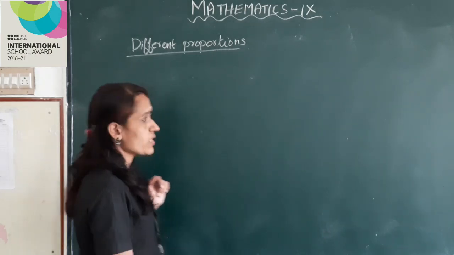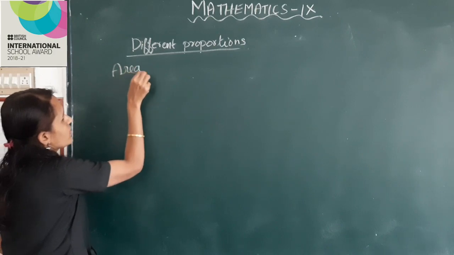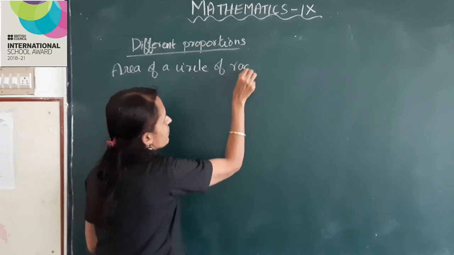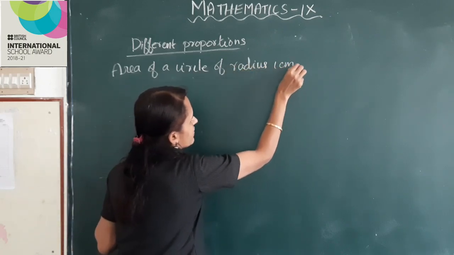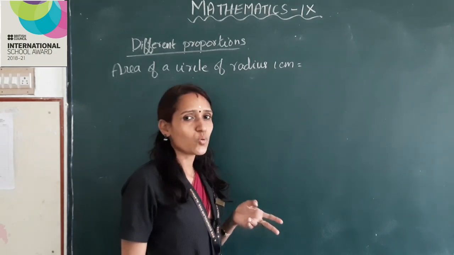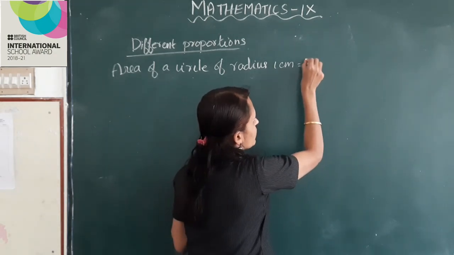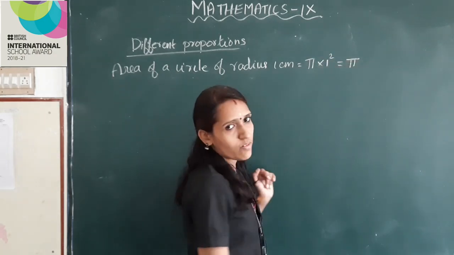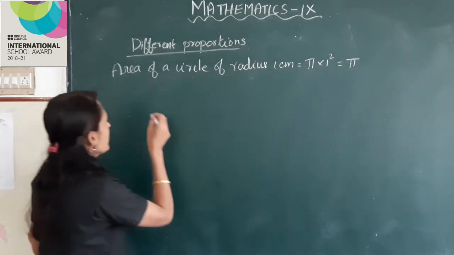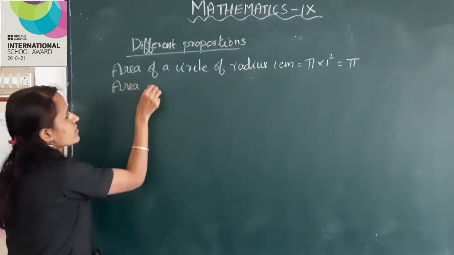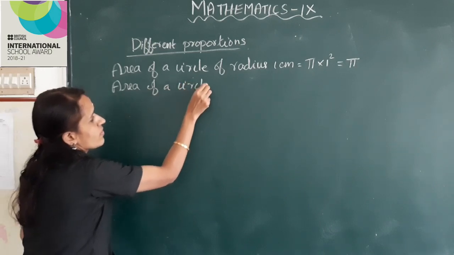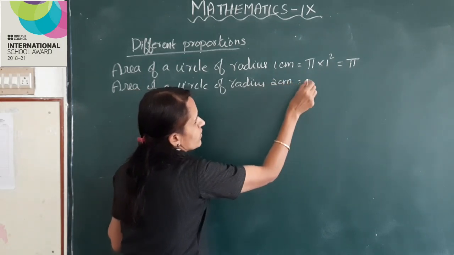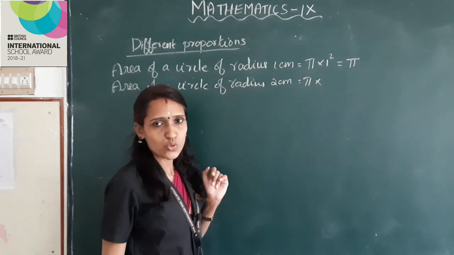Area of a circle of radius 1 centimeter is equal to pi into r square. Here r is 1 centimeter. So substitute here pi into 1 square. This is equal to 1 into pi. Okay. Next, area of a circle of radius 2 centimeter is equal to pi into r square, here r is 2 centimeter.